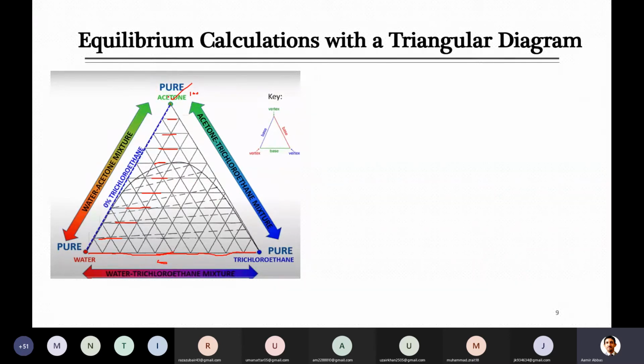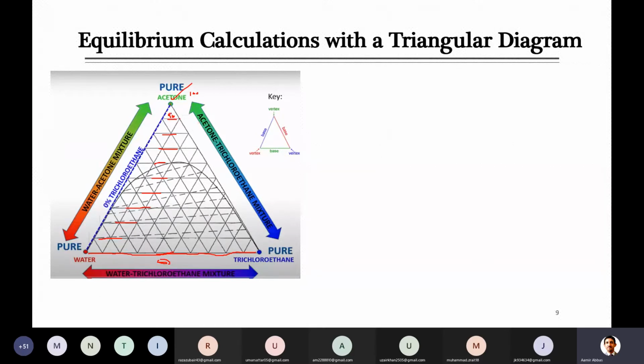Here acetone is, for example, the solute, and its concentration is 100% at the top. Just opposite to this, on this line, its concentration is 0%. In between, the lines are distributed between 100 and 0%, and you can give them numbers. At the top it is 100%, then at this line, if I look at this specific point along this line, it will be 90%. At the moment I am only talking about acetone.